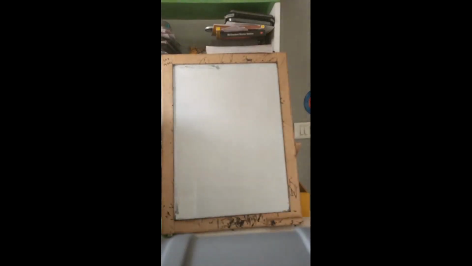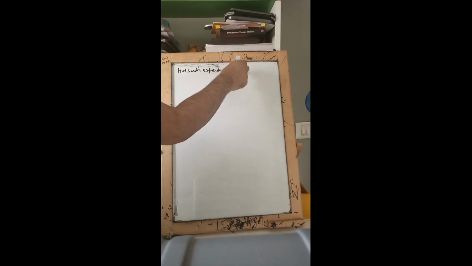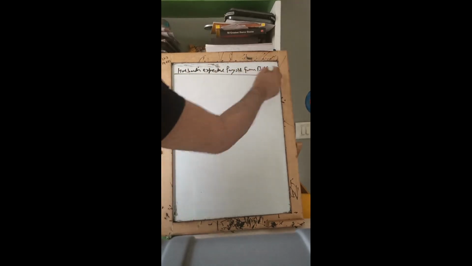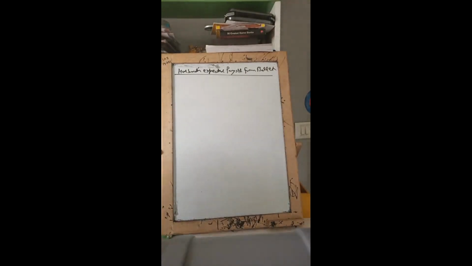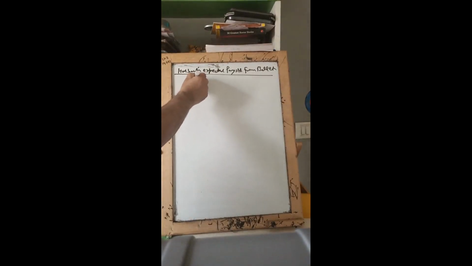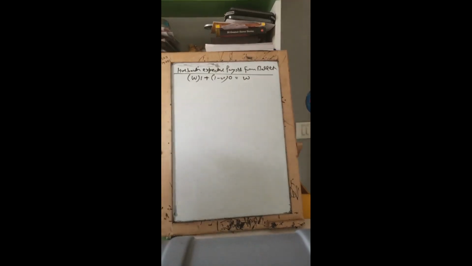Now guys, I'm going to do the same thing from the point of view of the husband. Now you will write the husband's expected payoff from ballet. Here we have assumed that the husband has committed himself to go to ballet. What his expected payoff will be shall depend upon what the wife does. If the wife also goes to ballet, the probability of that is W, and the husband is going to get a 1. If she goes for boxing, the probability is 1 minus W, and he's going to end up with 0. Solving it gives us W.